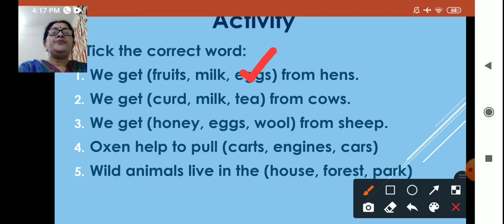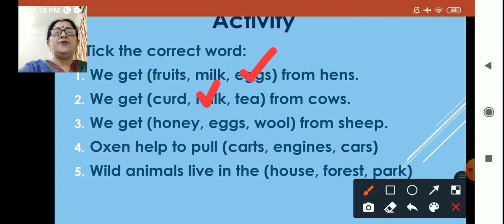Number 2, we get options curd, milk, tea from cows. We get tea from cows? No. Curd? No. Then milk. Milk is the correct answer. We get milk from cows.